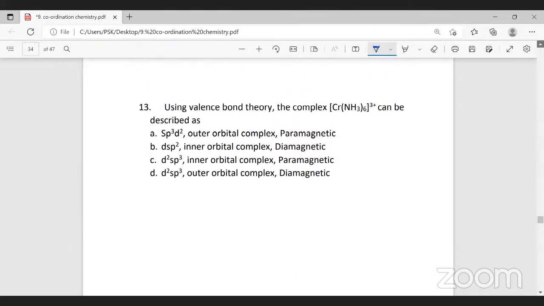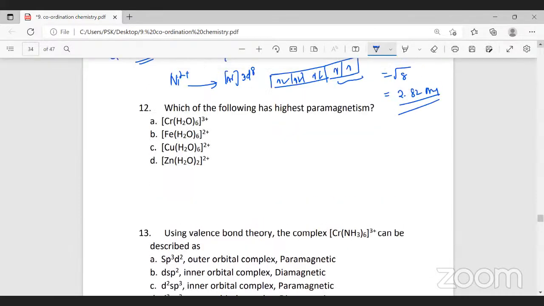Yes, sir. The next question: which of the following has the highest paramagnetism? Can you tell me which of the following will have the highest paramagnetism? What to do for that? You have to find out the number of unpaired electrons in each central metal: chromium, iron, copper, and zinc.